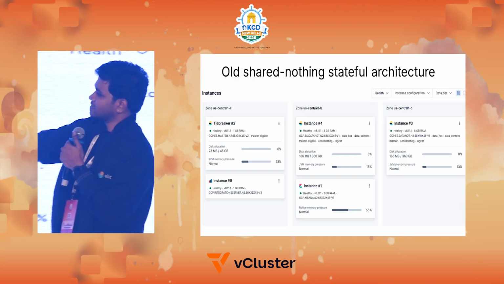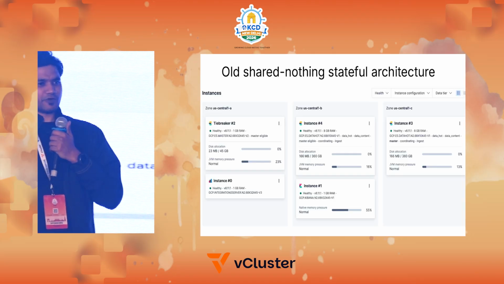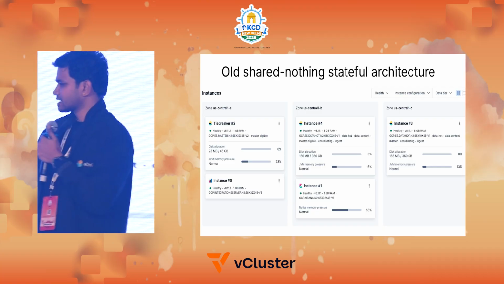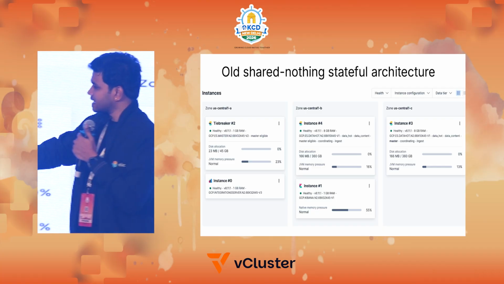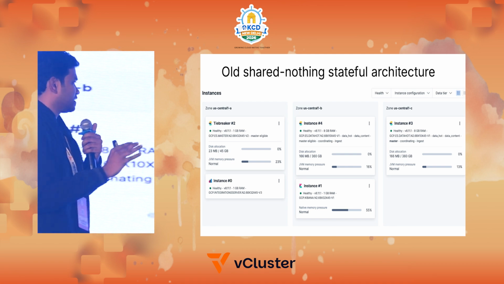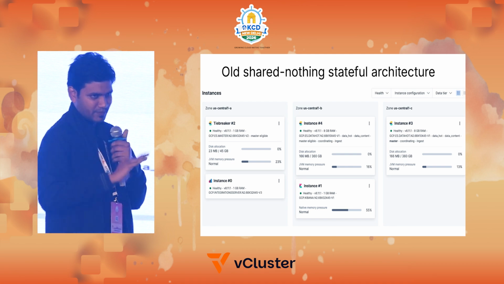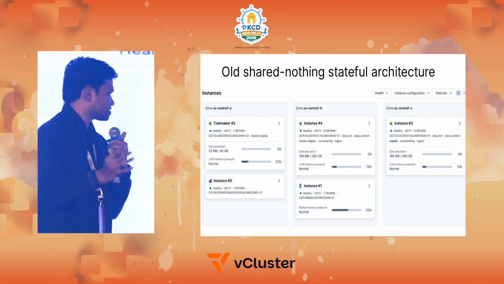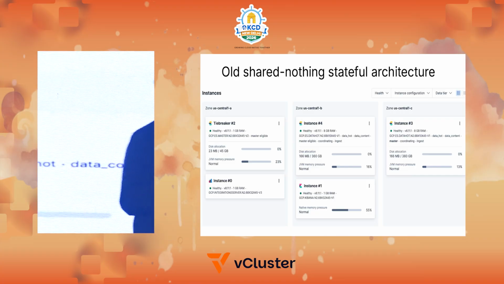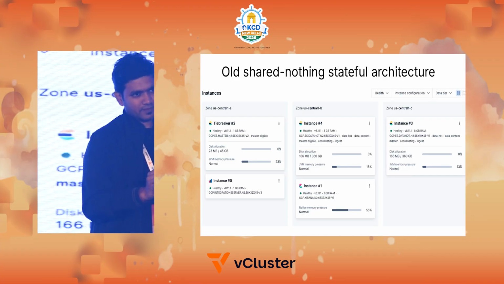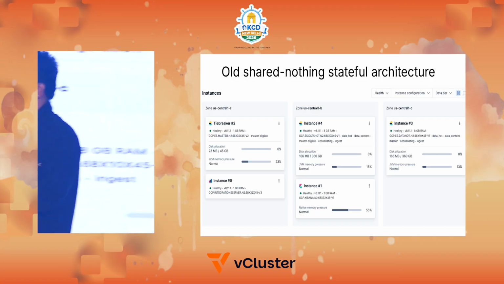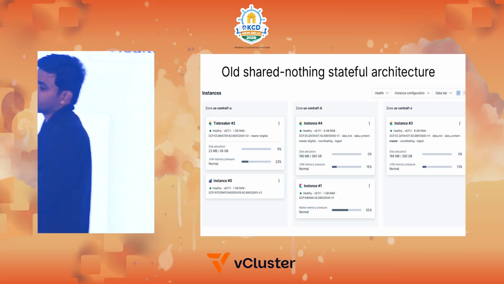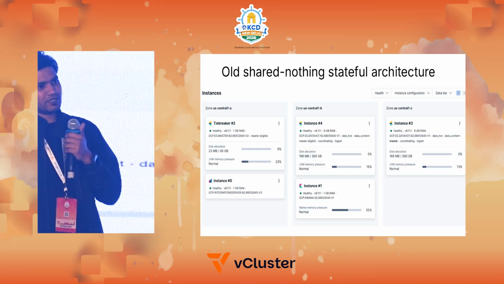As you can see here, this looks like EC2 instances. I'm just giving you an example. These are kind of EC2 instances. Just picture it: it has the disk, it has its own JVM with memory, and it has its own CPU or compute, and all these are kind of a monolith, right? The kind of instance that comes along with it. It has its own disk. And these are nodes. This is the previous architecture, which I call stateful.